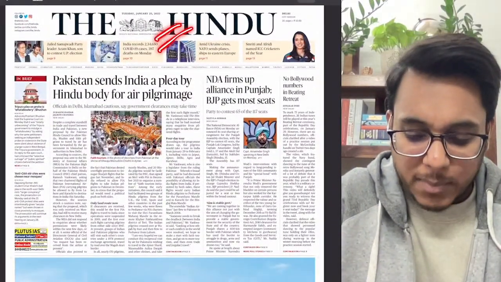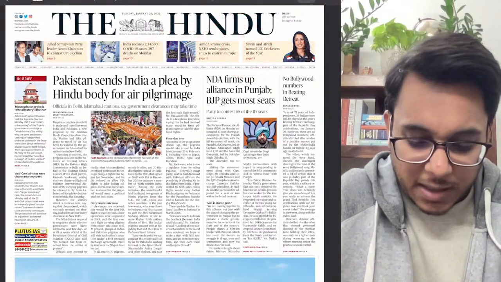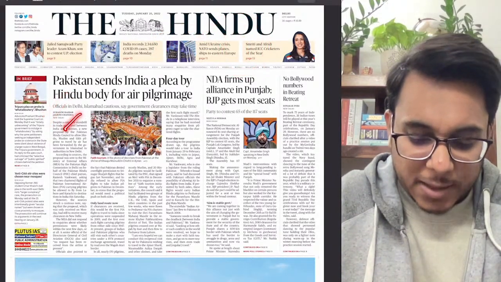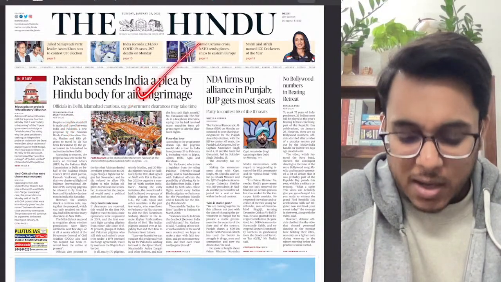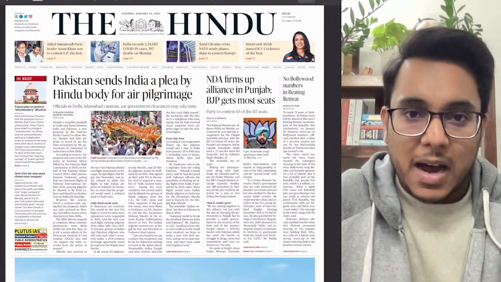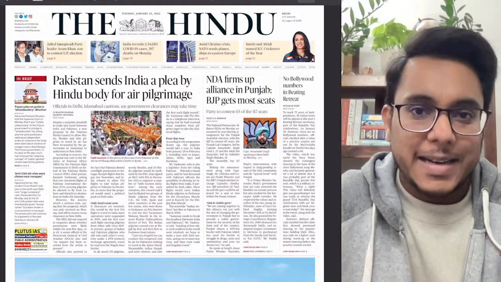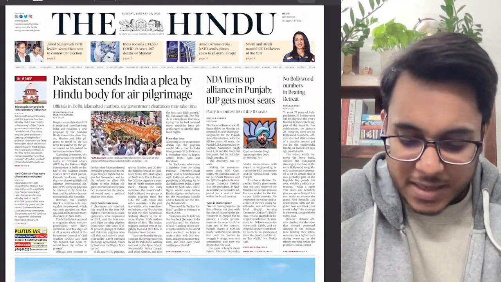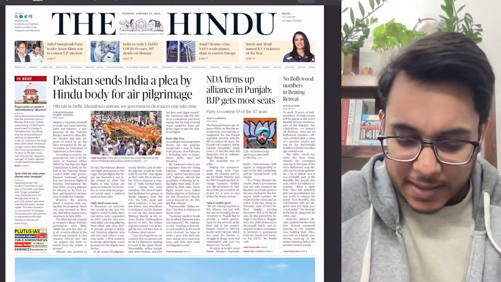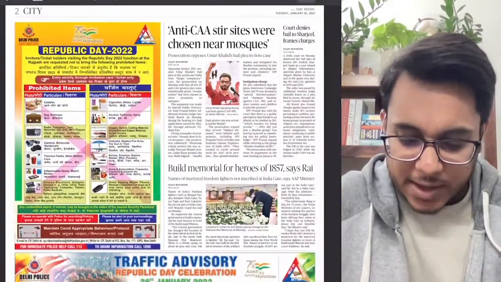Now coming to page number 1 of the Hindu newspaper. Here, Pakistan sends India a plea by a Hindu body for air pilgrimage. So air pilgrimage is being asked. However, India has not taken any decision in this direction. Just that's it. Nothing important here. Then the political articles etc. have been given.